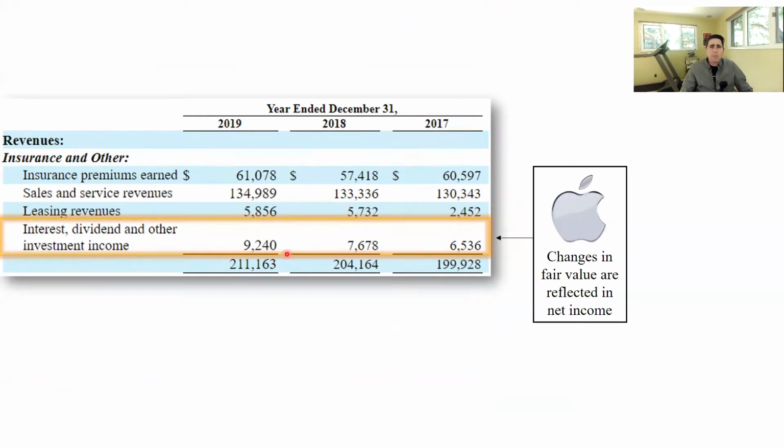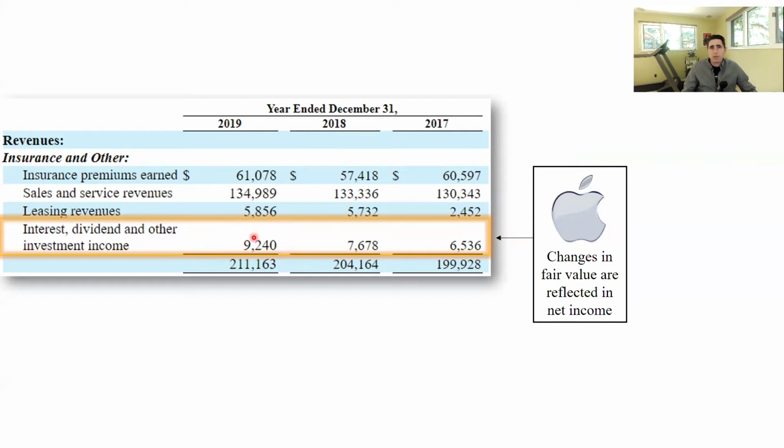So when Apple stock goes up in value, which it's been doing a lot recently, Berkshire Hathaway's share of that company increases in value as well, and that share of increase in value is reflected within this 9.2 billion here.